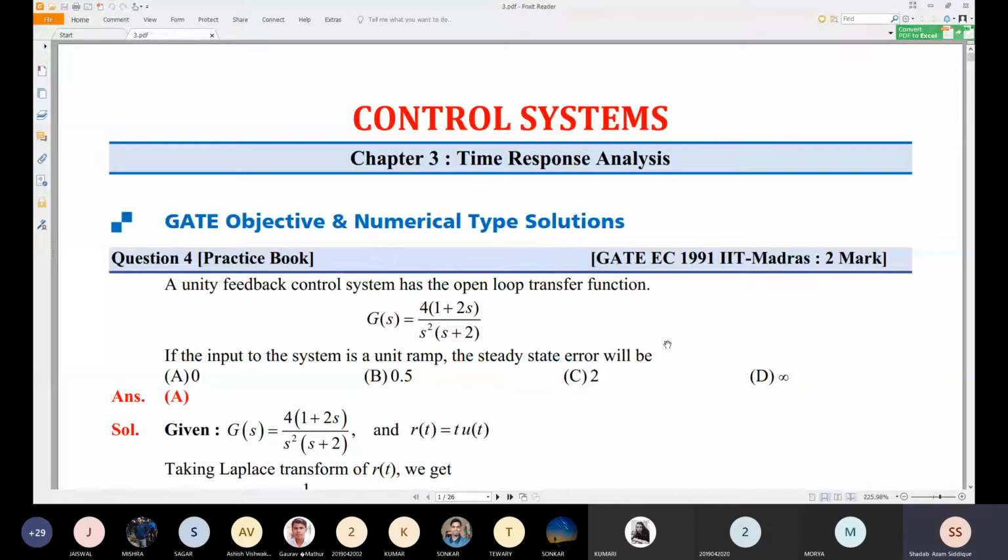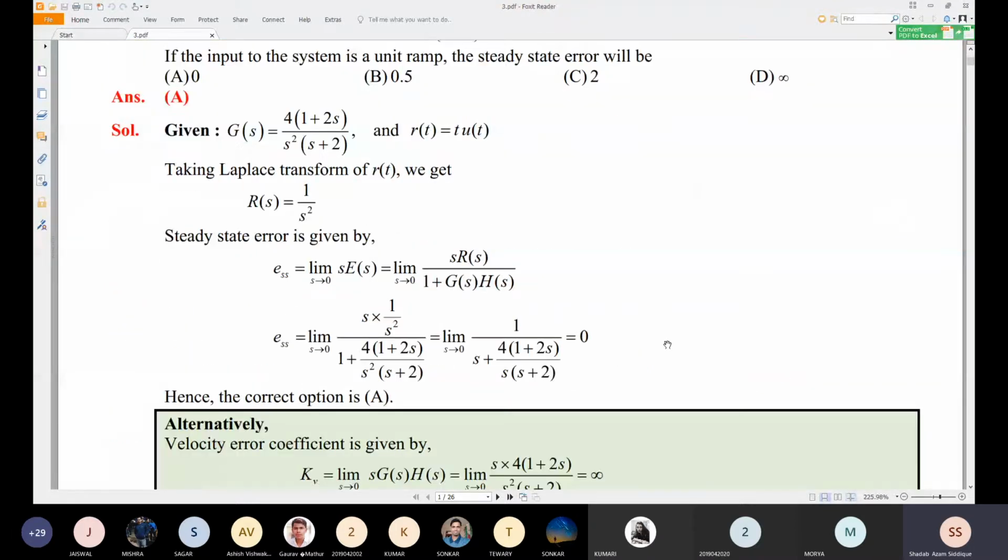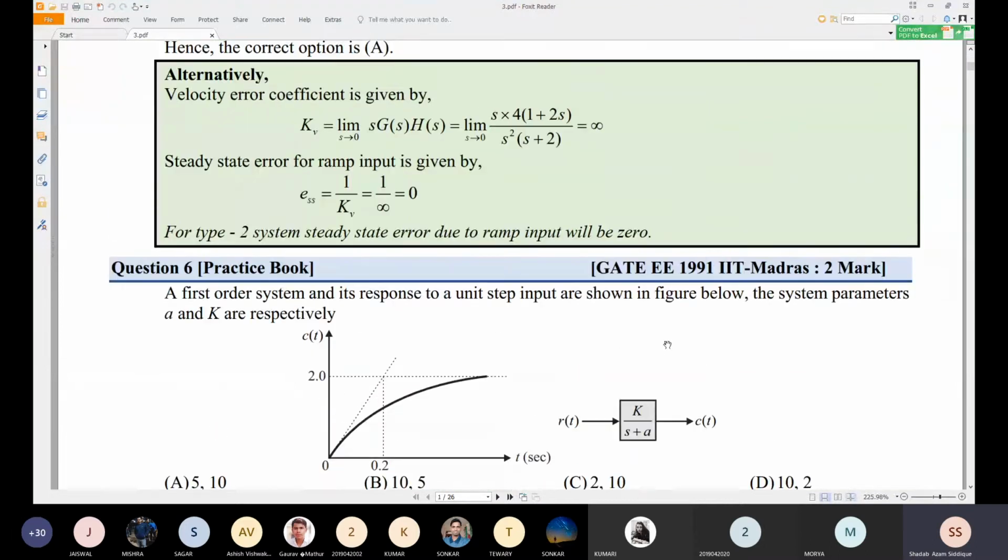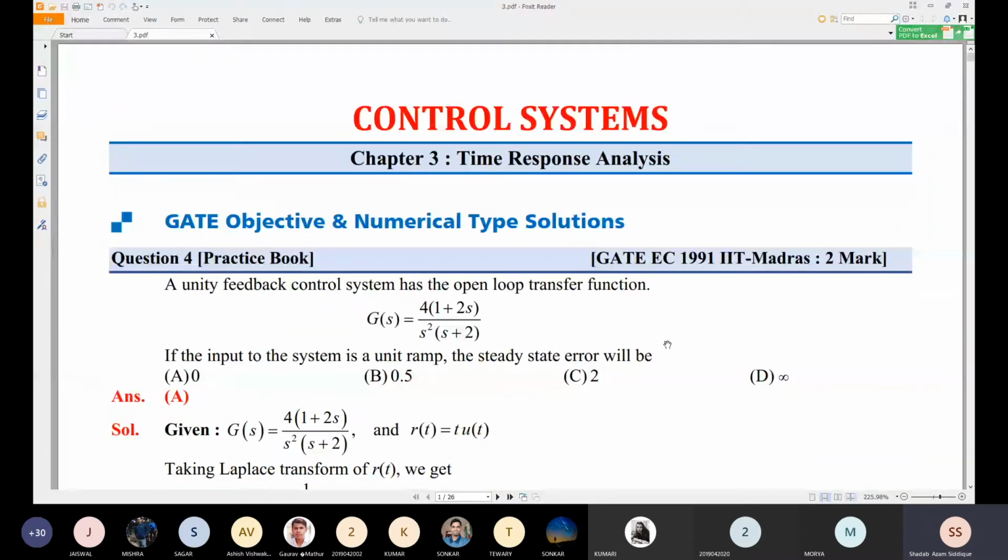Okay, let me start a few problems from the third unit. This is the PDF which I have downloaded from the internet, I think from Gate Academy or some institute.